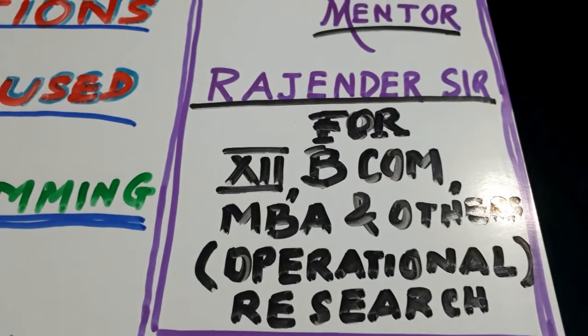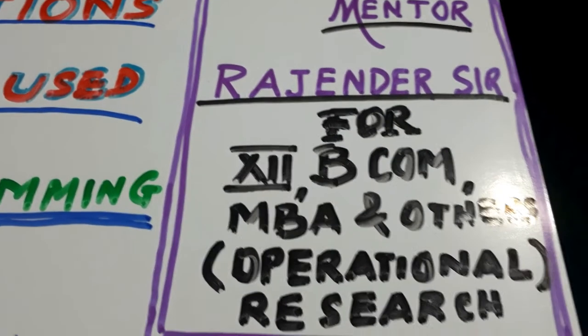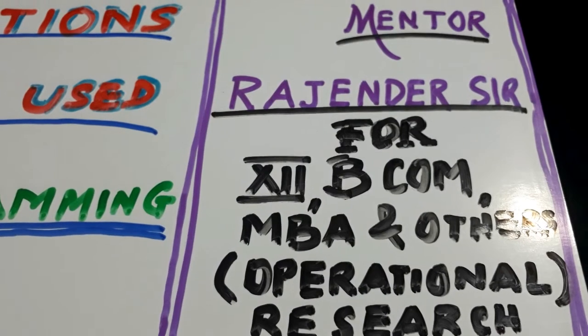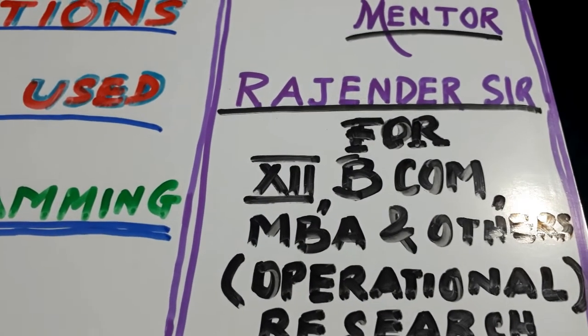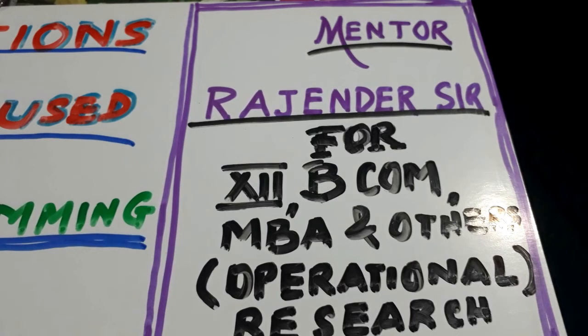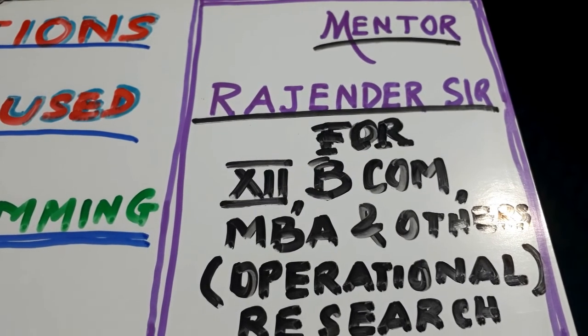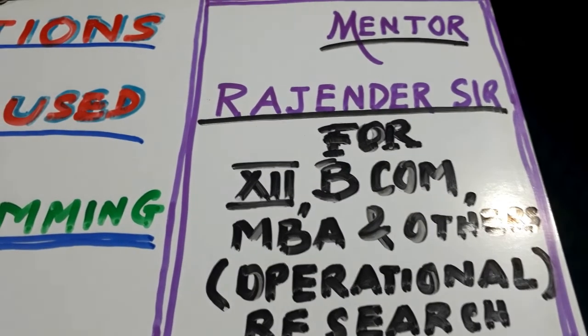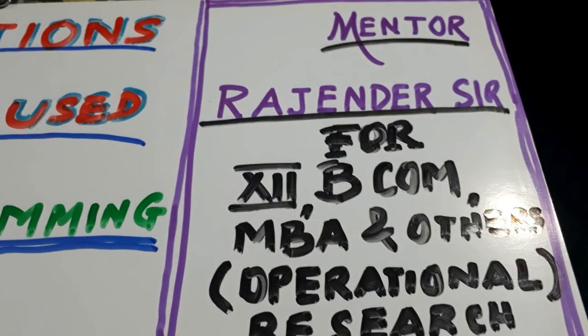Tomorrow we'll come up with how to solve the problems. The problems I have told you are only three: Delhi metro train, diet problems, manufacturing problems, and transportation problems.